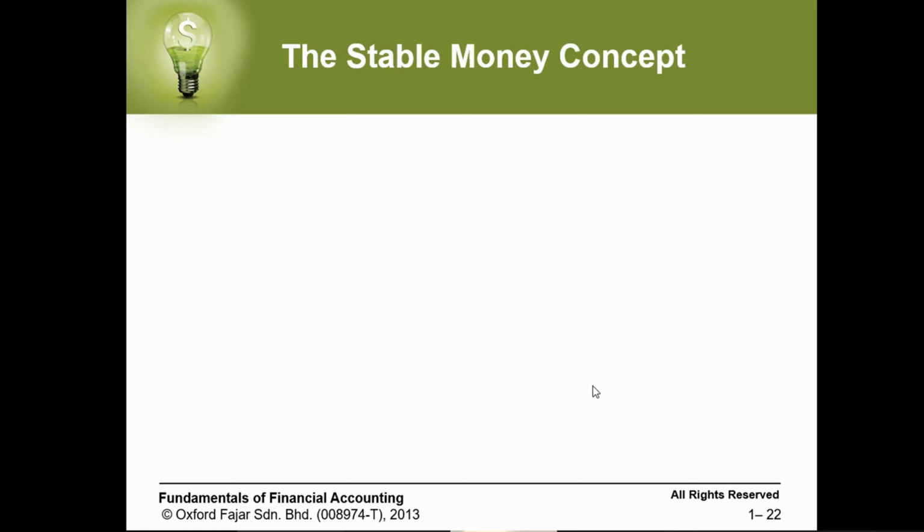The price of the ringgit at a certain time of the month was 4.1, and at the end of the accounting period it was, let's say, 4.5. We are reporting our accounts in ringgit, so we are not considering the changes or fluctuation in the currency prices. We believe the currency is stable.